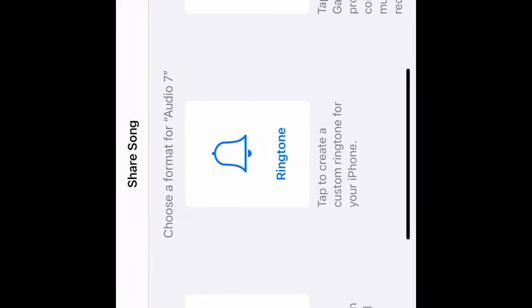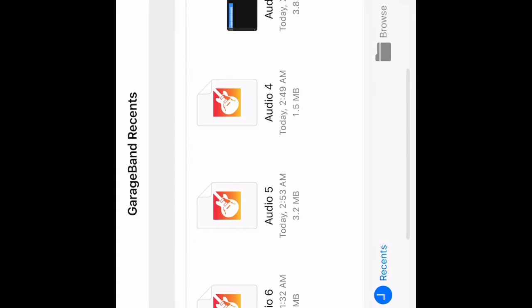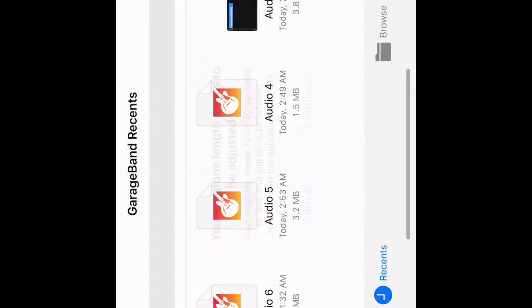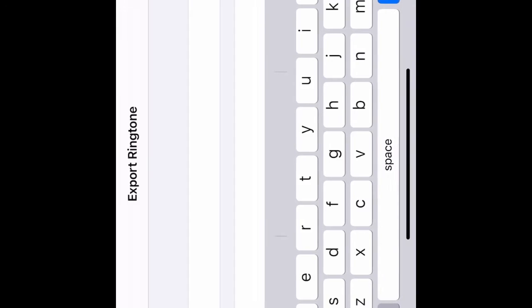By the way, if I didn't say, you have to hold on it. You don't press on it. Hold on it so it shows this. Do not press delete. And press share on the very bottom. Then press ringtone. Okay. And then it says name of ringtone.